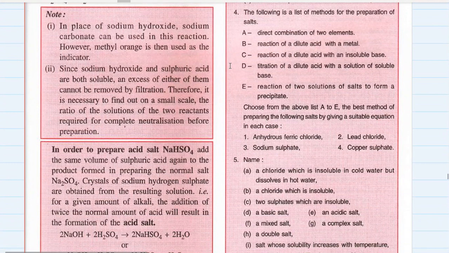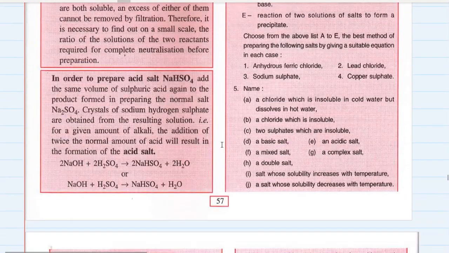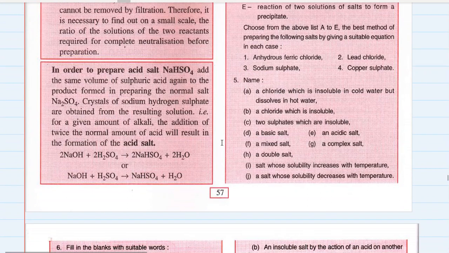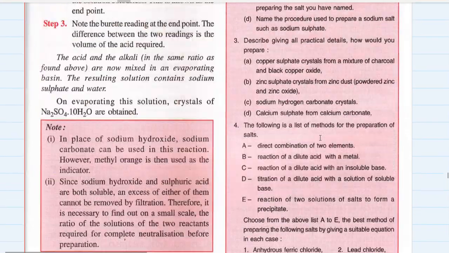In the place of sodium hydroxide, sodium carbonate can be used in this reaction. However, methyl orange is then used as indicator. Since sodium hydroxide and sulfuric acid both are soluble, excess of either of them cannot be removed by filtration. Therefore, it is absolutely necessary to find on a small scale the ratio of the two solutions for complete neutralization before preparation. In order to prepare an acid salt, we add a little more acid into the same amount of base, so that the excess of acid gives us an acid salt.